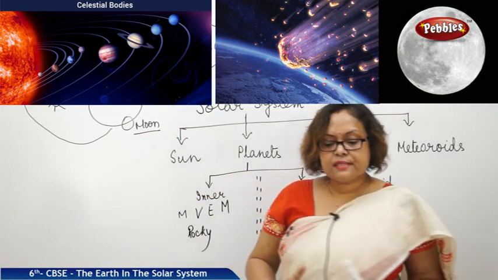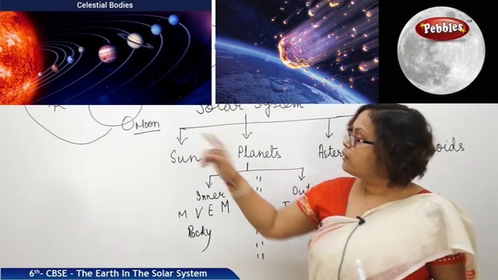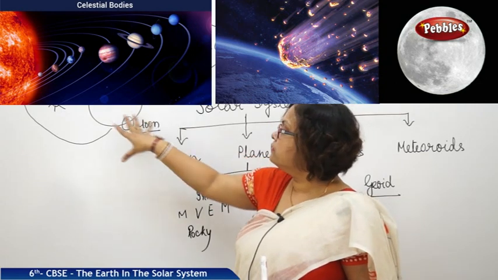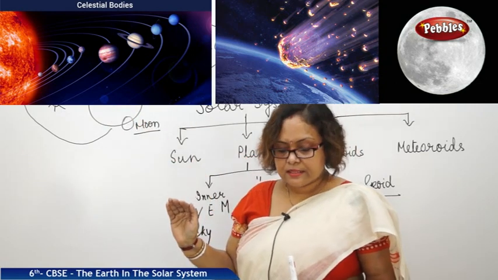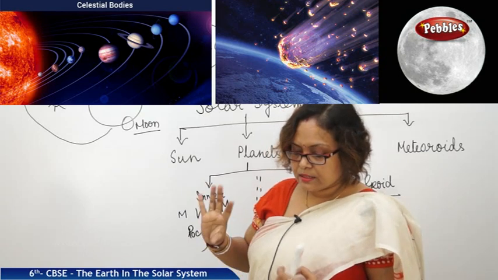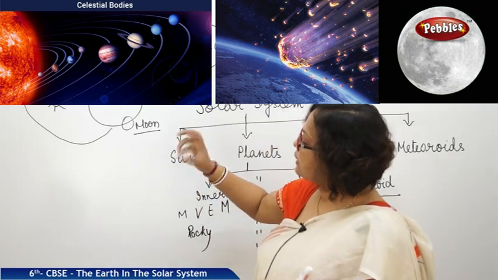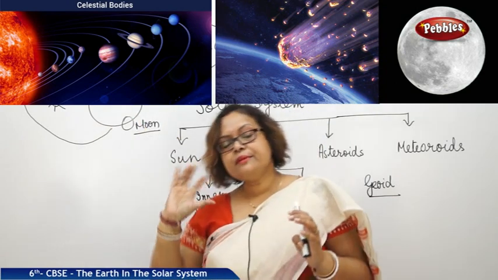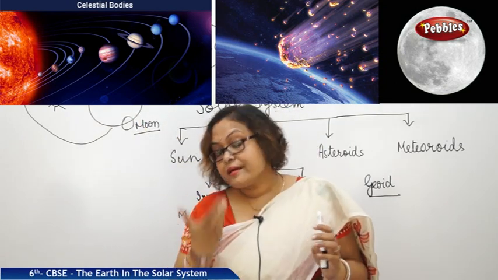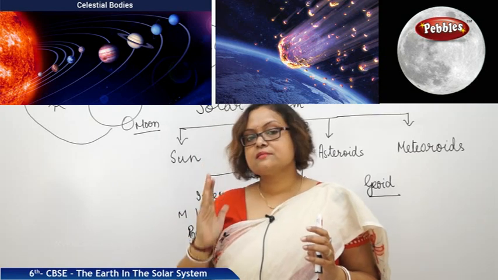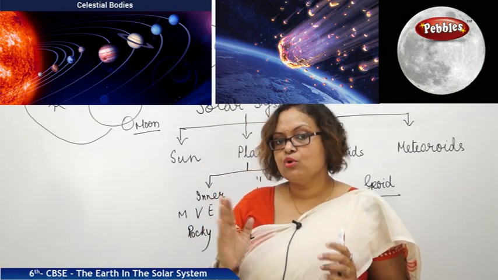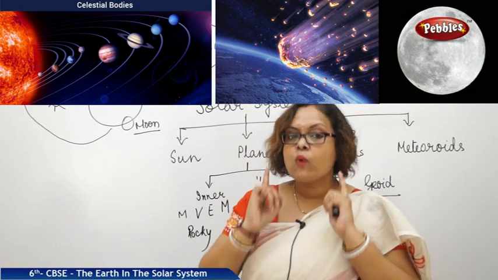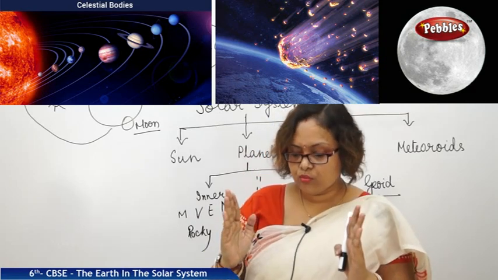The Moon takes 27 days to complete one revolution around the Earth. There's a reason: it also spins at the same time. The time it takes to revolve is the same time it takes to rotate. As a result, we can always see only one side of the moon. We cannot see the double face of the moon, only one face.